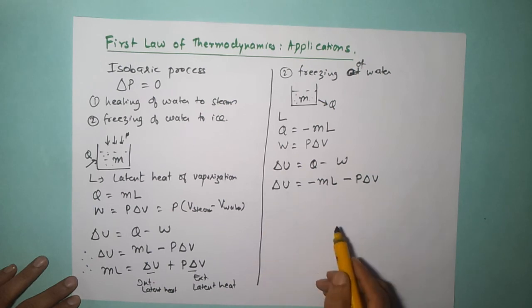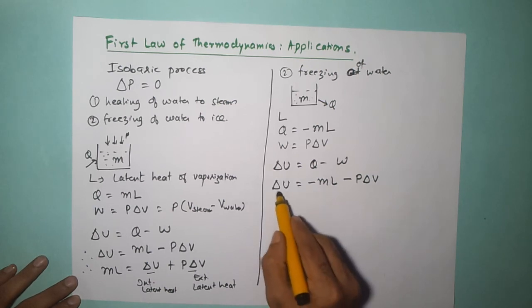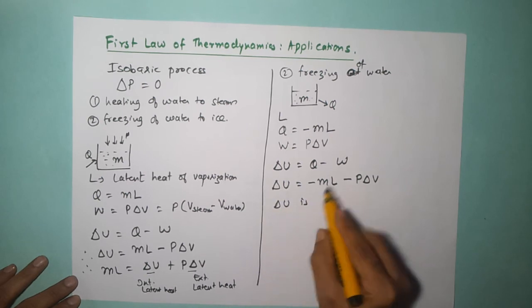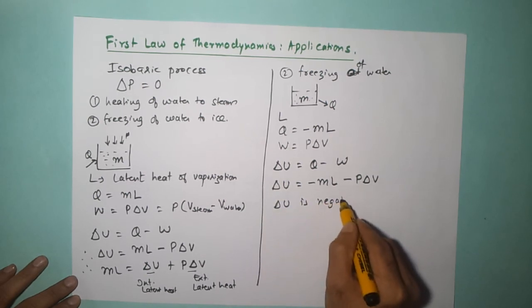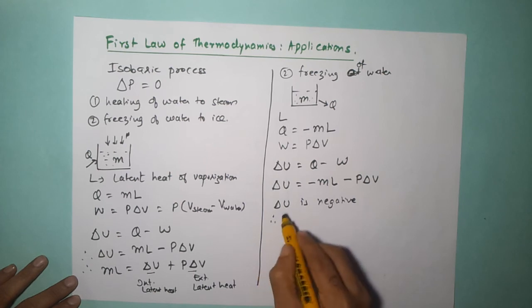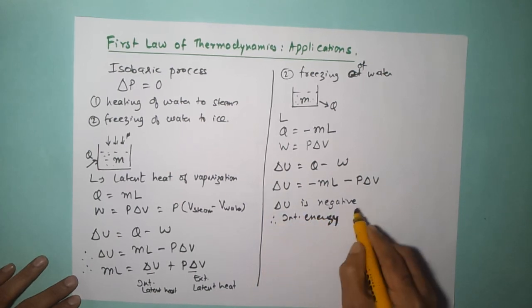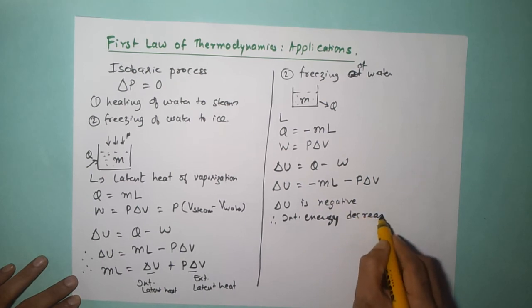And here a very interesting thing can be interpreted, that delta U is equal to minus mL minus P delta V. That means delta U is negative, and therefore we can say that internal energy decreases.